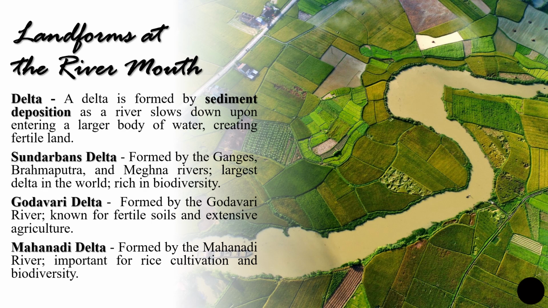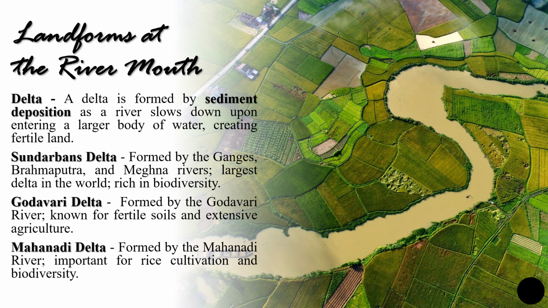So at the end of the river, that is the mouth of a river, we see there are certain types of landforms that can be a delta, it can be a floodplain, it can be an estuary. So a delta is nothing but a sediment deposition when the river slows down upon entering a larger water body, it starts creating a fertile land.